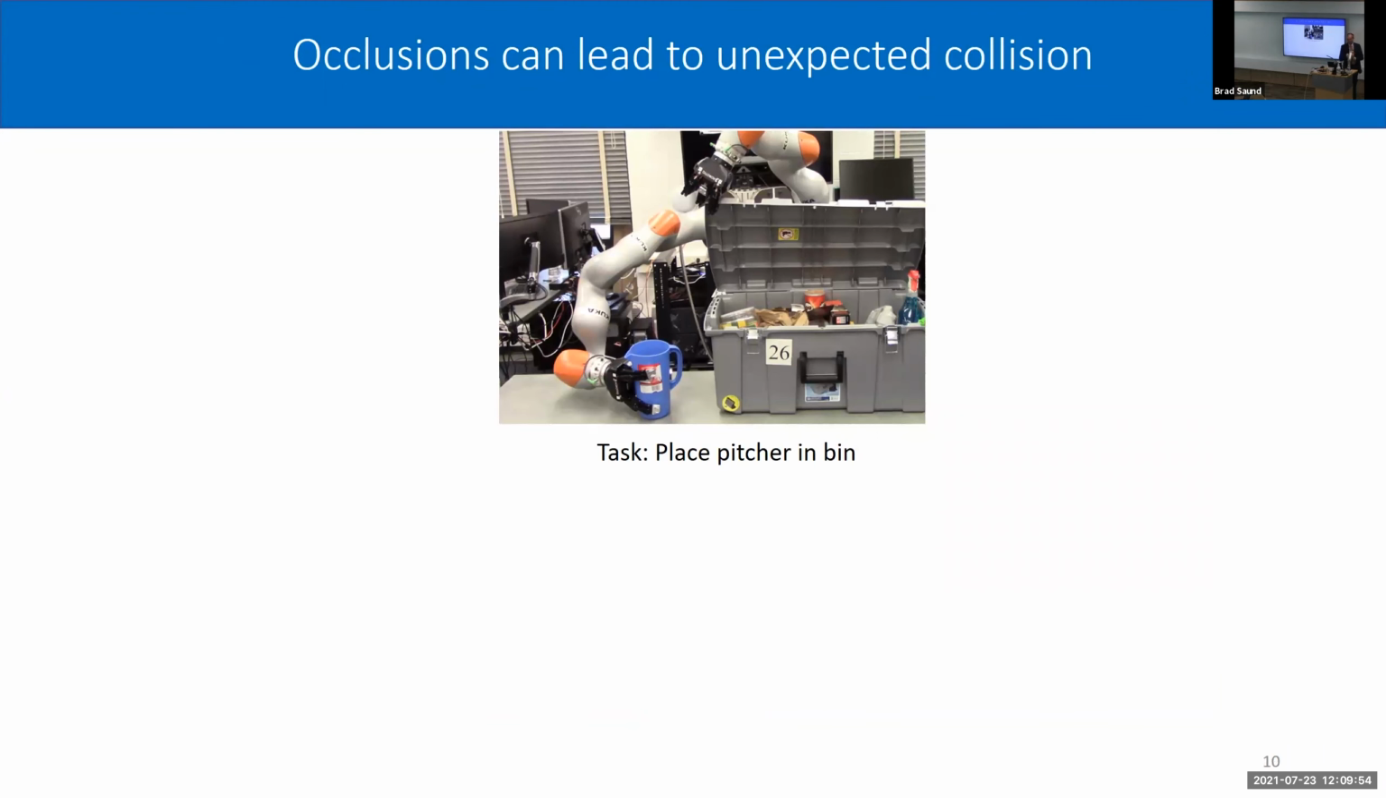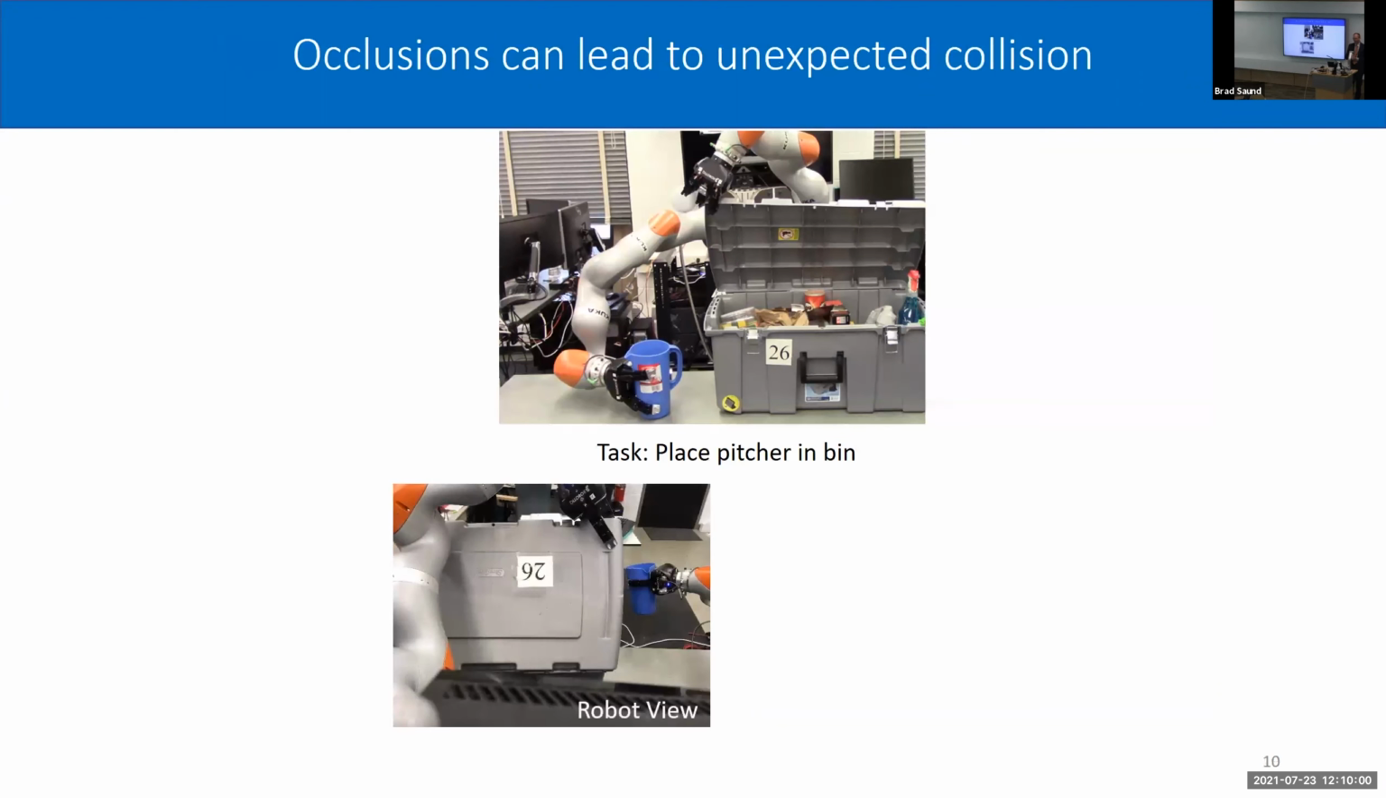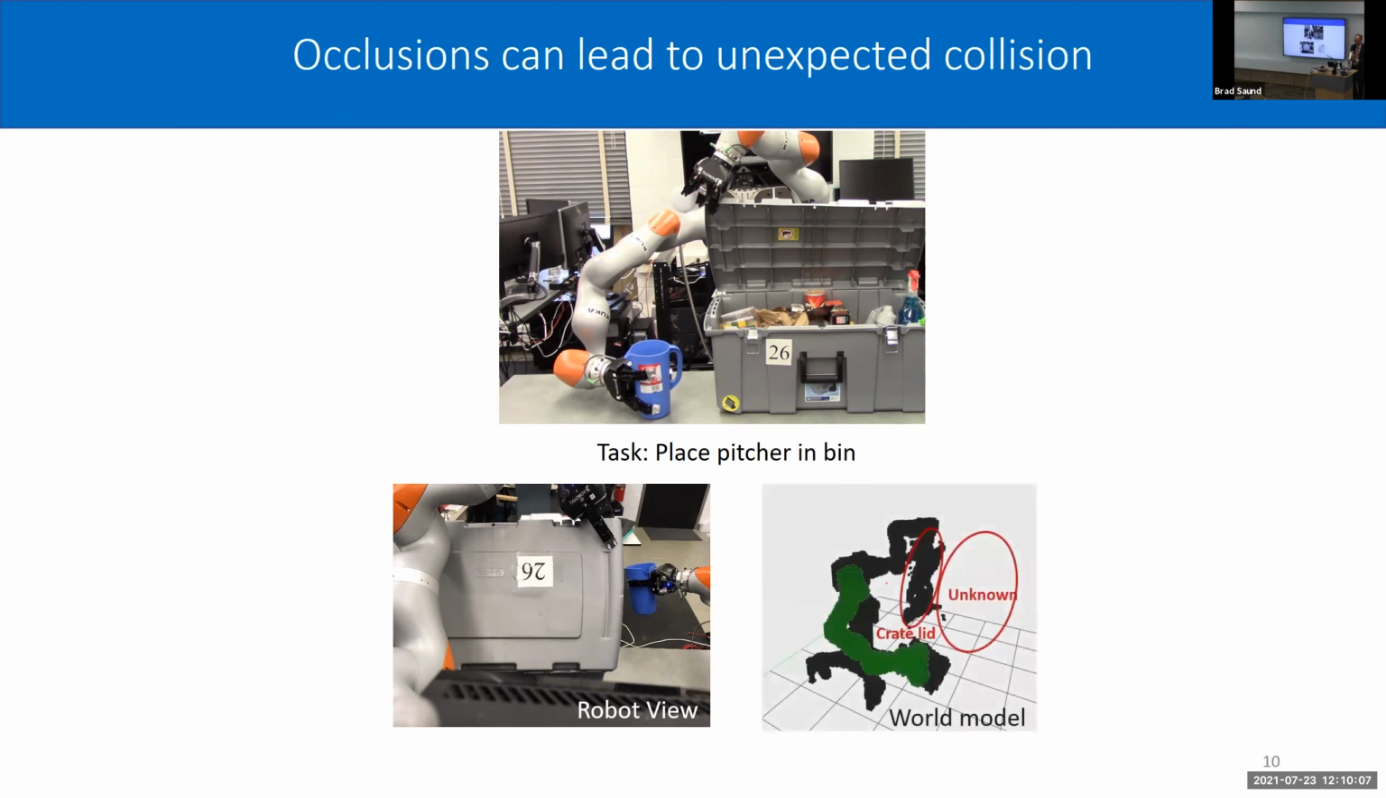I'm going to focus on a couple of canonical tasks. In this first one, we're going to be trying to place this pitcher into this bin. The robot doesn't see everything. It sees this single view, and importantly, it doesn't see the side of the bin. So when we look at what the robot knows about the world, well, it knows where its arm is. That's the green. It knows where the rest of the robot is. That's some of the black. Then it also sees some of its world through the point cloud. But there's a lot of unknown space as well.